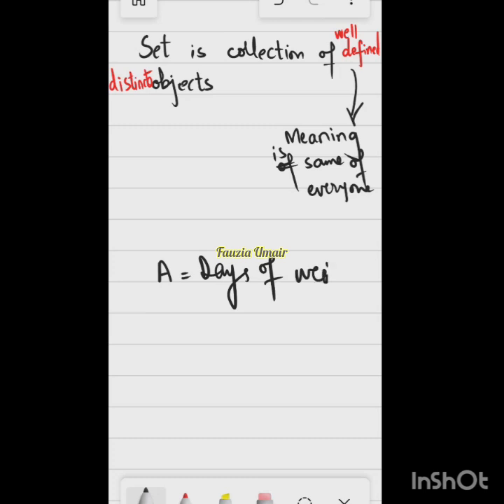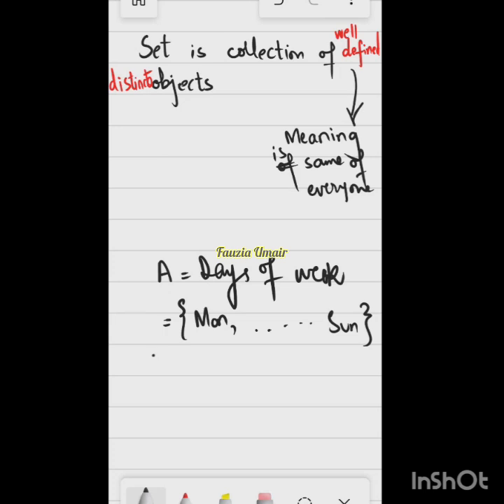So how many elements would be there in this set? If I say set A is days of the week, how many elements do you think would be there in this set? Inaya? 7, because there are 7 days in a week. Excellent. So there are 7 days in the week, and we all know that. So we all are very familiar. What would be the elements of this set? Elements of this set would be, let's say, starting from Monday, and it goes till Sunday. All the 7 days would be elements of this set. And this is very clear to all of us.